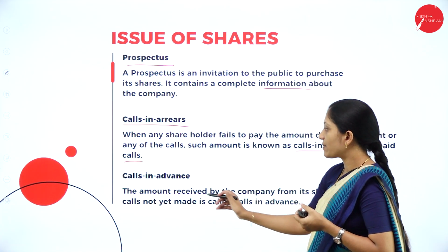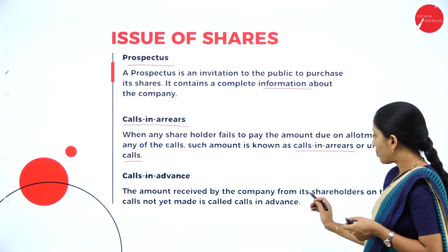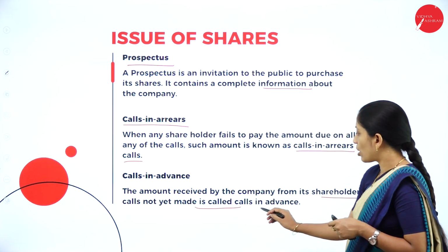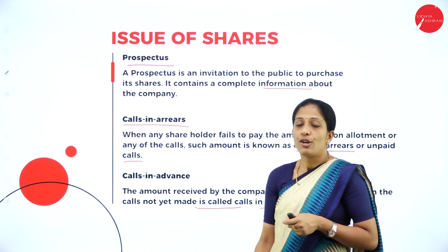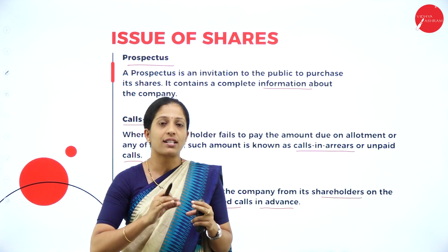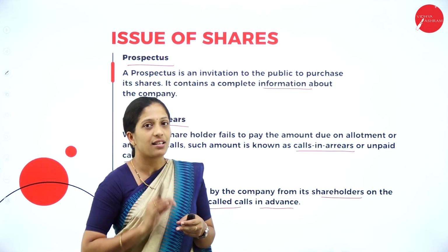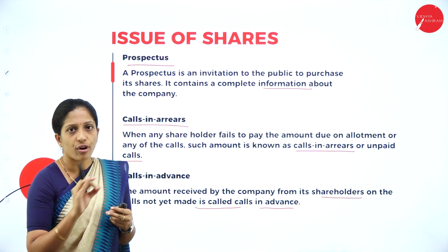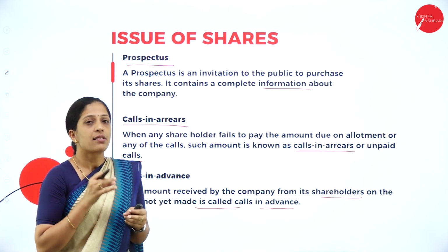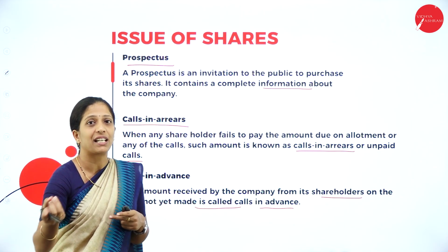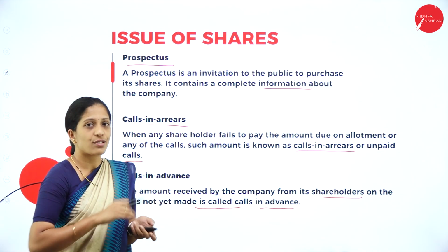Next, calls in advance. As the word itself tells, the amount received by the company from its shareholders on the calls not yet made is called as what? Calls in advance. So if the call has not been made, but the shareholders have paid it in advance, then it is called as what? Calls in advance. Where the company has not called for the payment, but still the shareholders have paid either allotment money or call money in advance, that is known as what? Calls in advance.